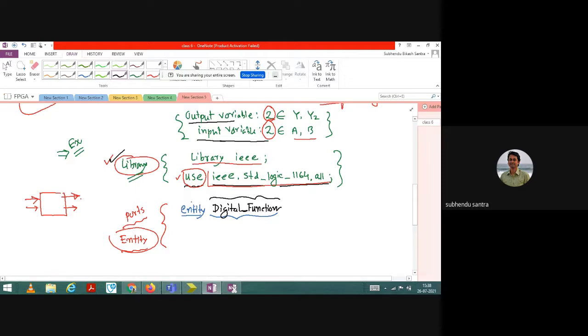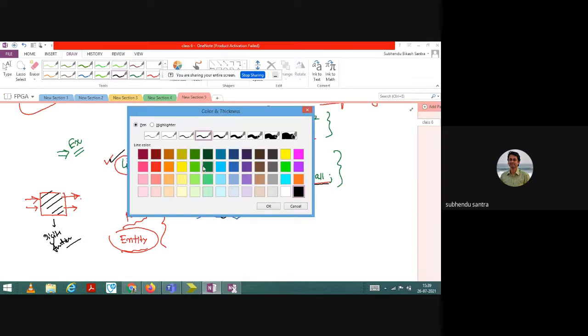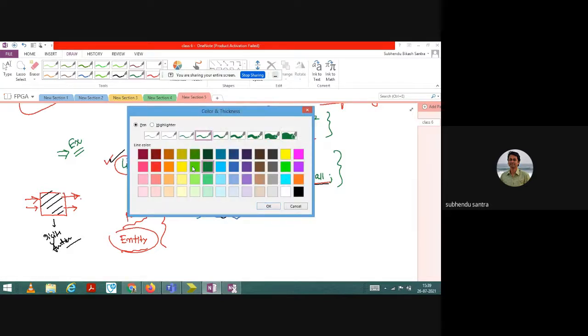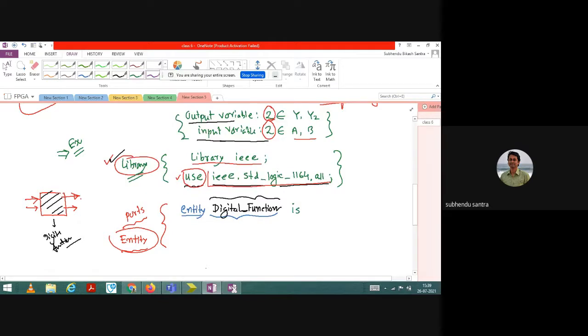So entity of digital function, what is the digital function? This is your digital function, so basically you are declaring it, right? Okay, that part is done. Now we are ready to write the other things like the input port.